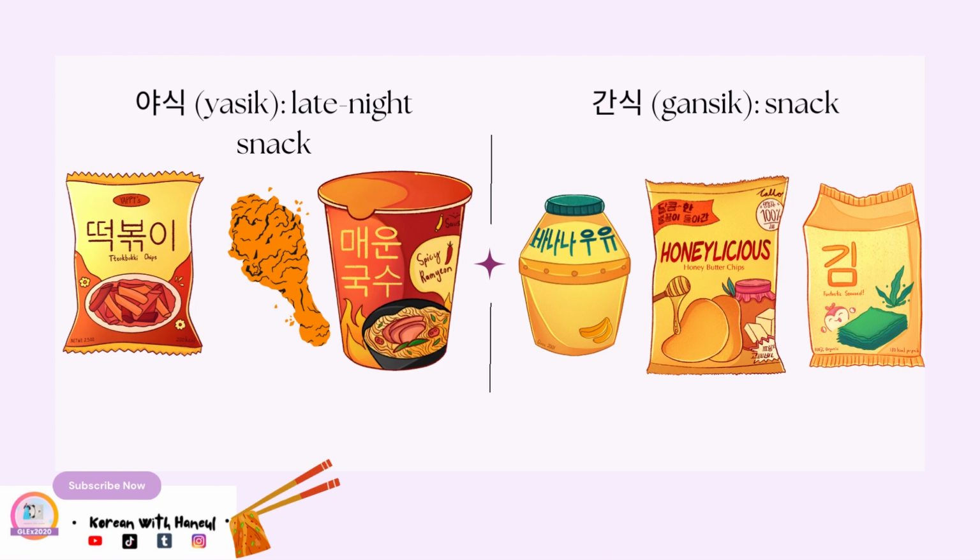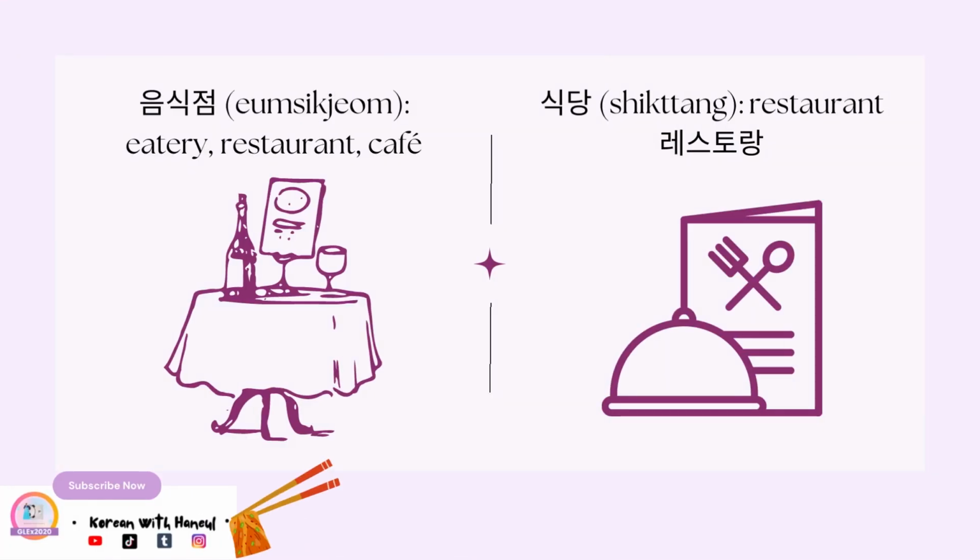And then you have 간식, so 간 also means middle of something. So 간식 is the food that you eat between the meals. So 간식, snacks. Then we have 음식점. So 음식 is food. 점 is related to shops, stores. So it is a place that sells food. 음식점, eatery, restaurant, cafe.